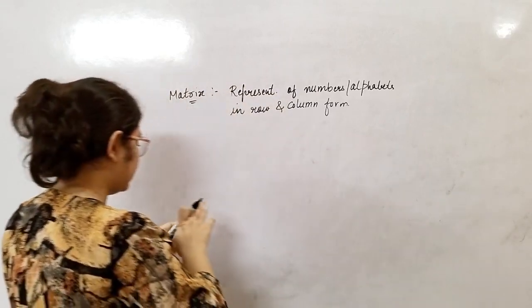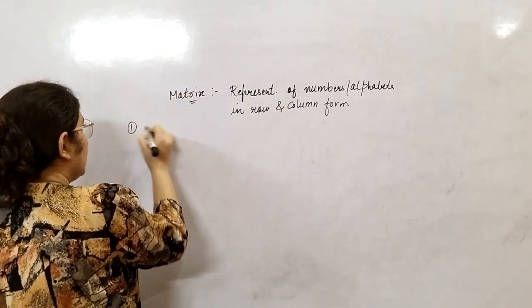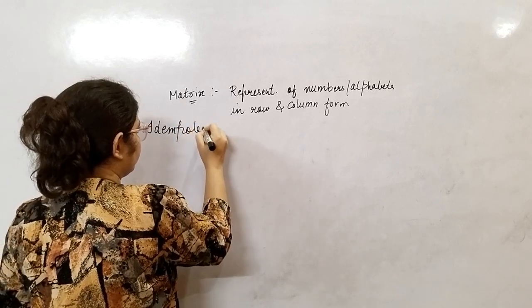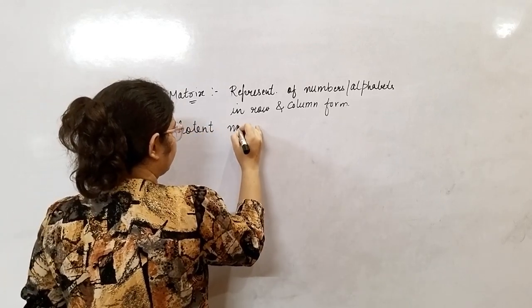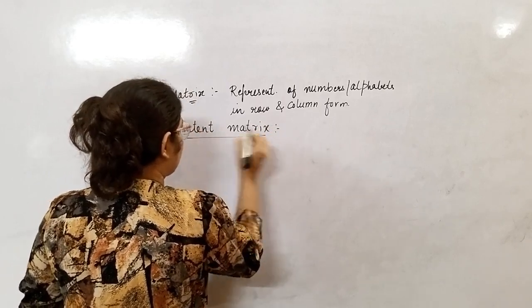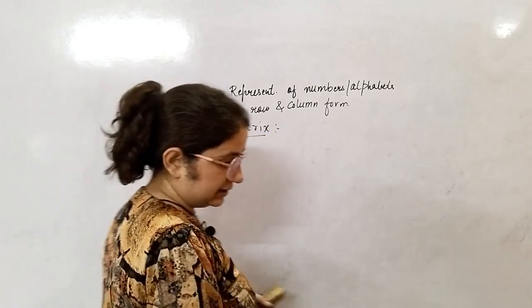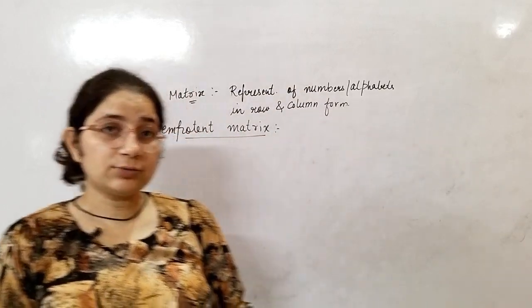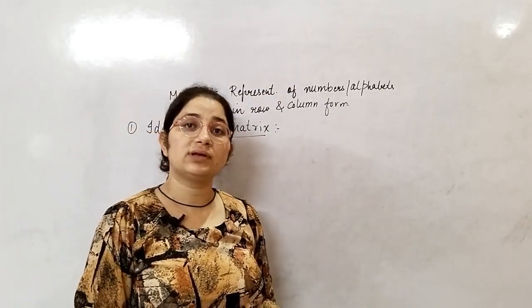First matrix that I will discuss here is our idempotent matrix. Okay, in idempotent matrix what you have, see, this idempotent property of a matrix is only for the square matrix.